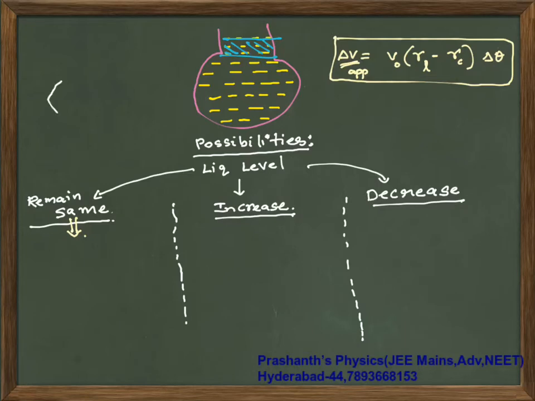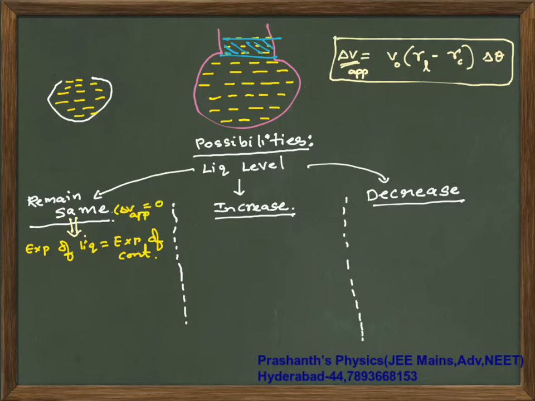My point is how much this container expands. If your liquid also expands by the same amount, then why will there be a rise, right? So when the level remains the same, the expansion of the liquid is equal to the expansion of the container. How much the liquid expands, that much your container also expands. Now if that is the case, indirectly your apparent expansion is 0. Apparent is what you will see with the help of your eye.